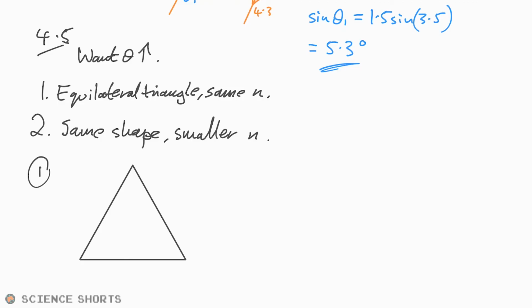First issue is that light wouldn't come out at the same angle, because this is now 60 degrees as opposed to 45. Light wouldn't come in and then bounce off, well, it would refract out at this second boundary. So let's just say light will not be reflected back at the same angle. But we have probably a bigger problem, and that is light would refract out on the second side, on the right side. Personally, I think it's a little bit mean to ask you that without getting you to do a calculation, because it's a little bit difficult to eyeball that one.